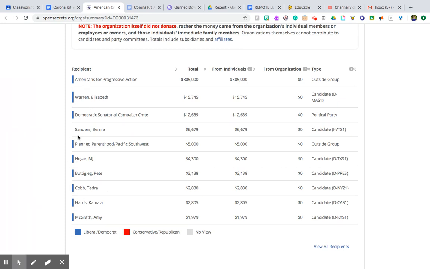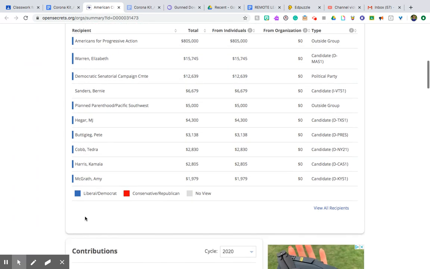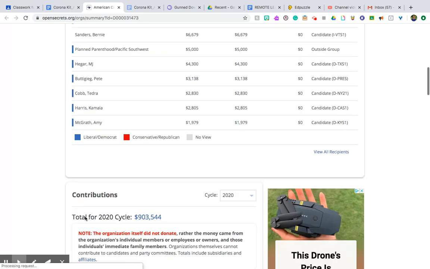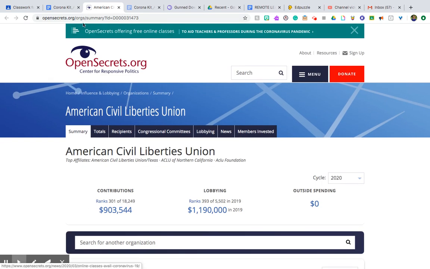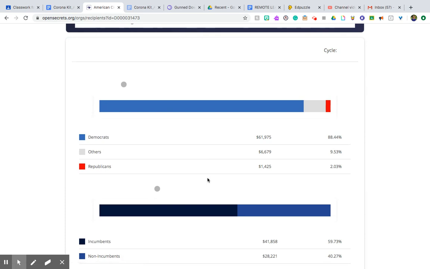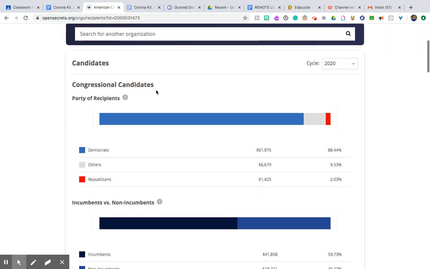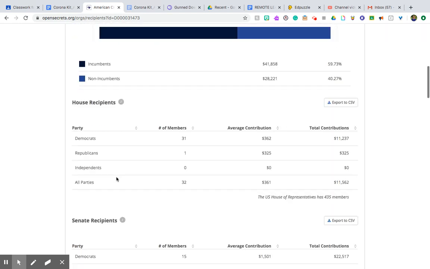Okay, so since all of these are blue, you could probably infer that the ACLU probably supports Democratic candidates versus Republican candidates. Okay, and then if you go here to recipients, right, that is confirmed. Democrats receive more money from the ACLU than independents and Republicans.